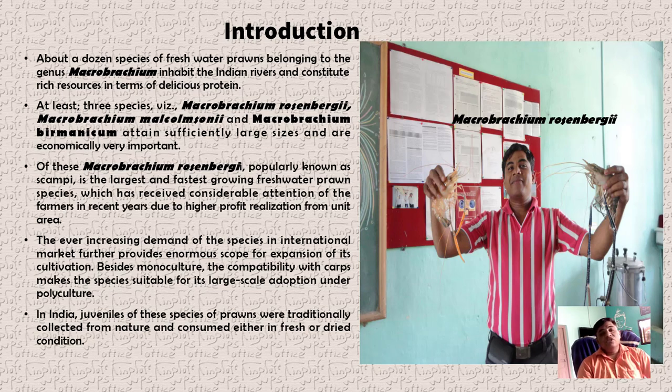In India, the juveniles of these prawn species were traditionally collected from nature and consumed either in fresh or in dried condition. If we visit any fish market, we will find a number of dry fish sellers' shops. In those shops we easily get the dried juveniles of the species, and there is again a high demand for these juveniles which are sold in dried condition.